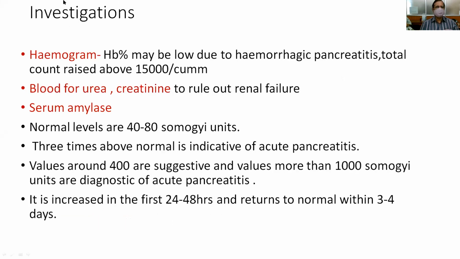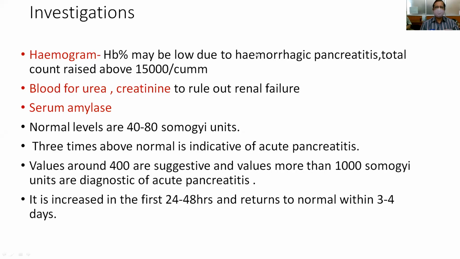Coming to the investigations, that is hemogram: hemoglobin may be low due to hemorrhagic pancreatitis. Acute pancreatitis is classified as mild, moderate, and severe.